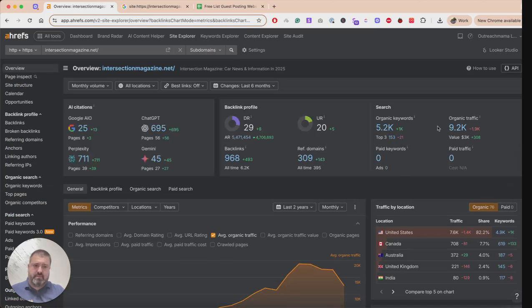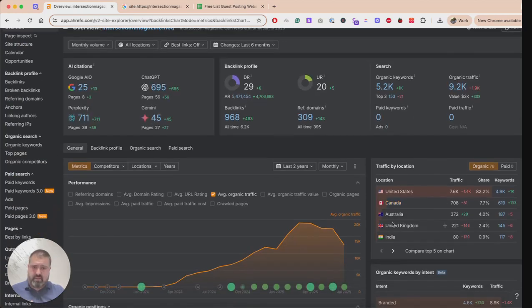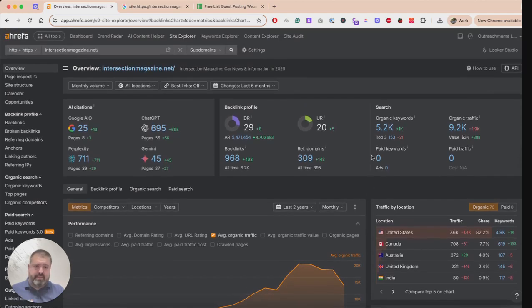Let's check what else we can see here. In terms of traffic, there is a certain decline in the last couple of months, but still nothing crucial, especially since AI is evolving. That's affecting a lot of websites that are writing about these kinds of things, especially websites that are covering informational queries. They've been in danger in the last couple of months and years because of AI, and that kind of keyword is losing a battle with AIs.